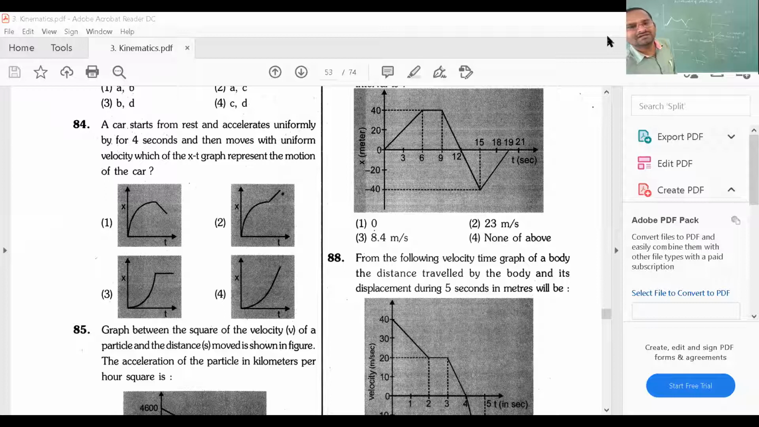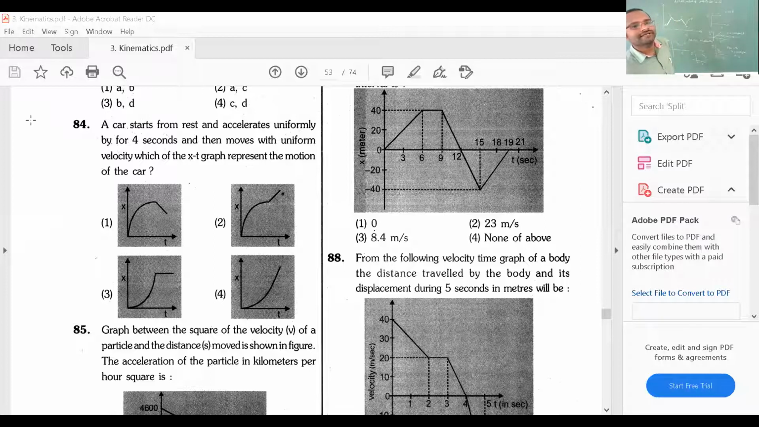Sir, in the whole graph is acceleration non-uniform? Full ABCD? No, full ABCD we can't say. Only here we can say.